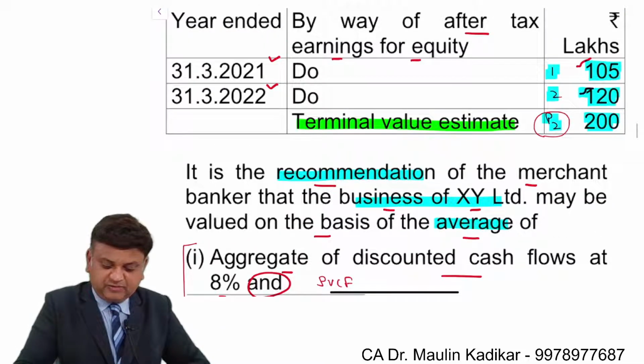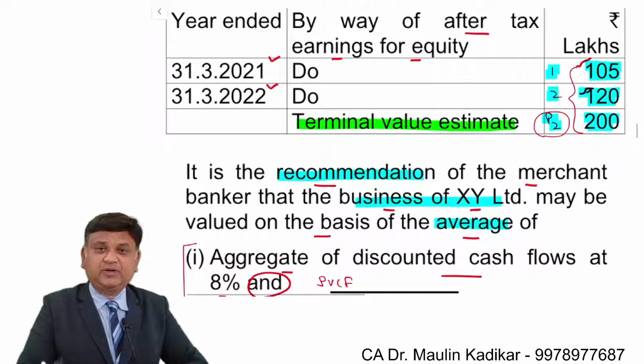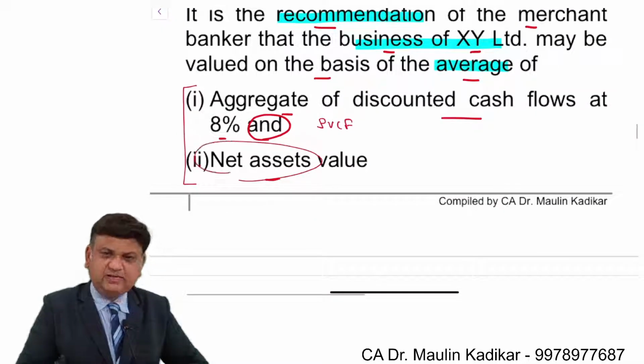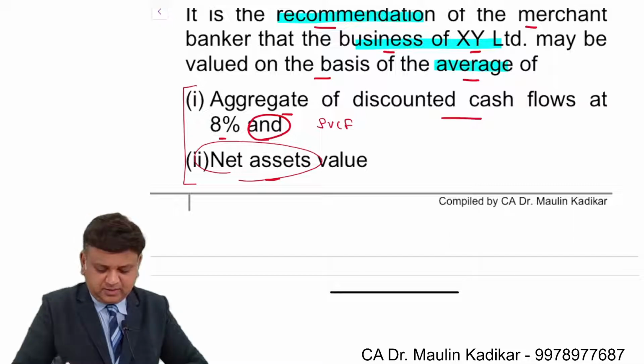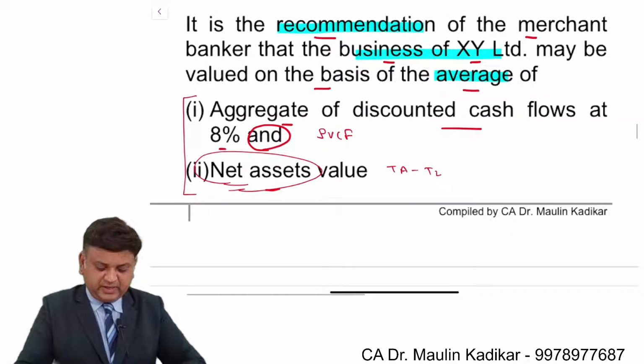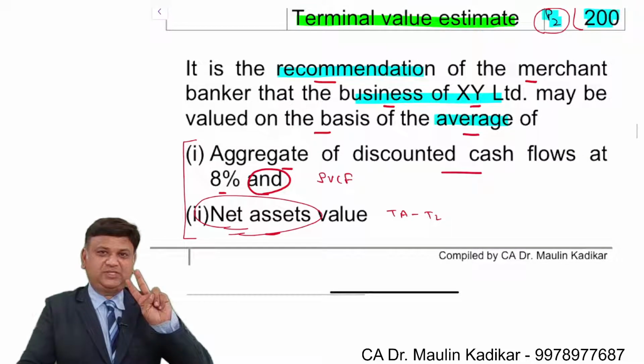It means whatever you are going to receive will be discounted to zero. Net asset value is very simple. It is total assets minus total liabilities. The difference of both of them is net assets.